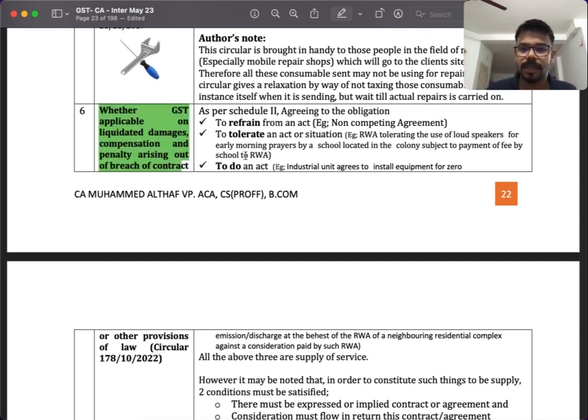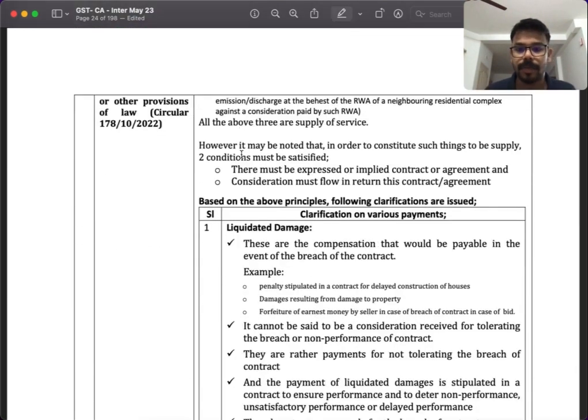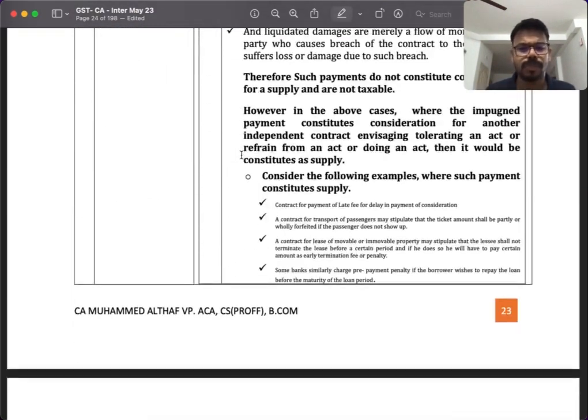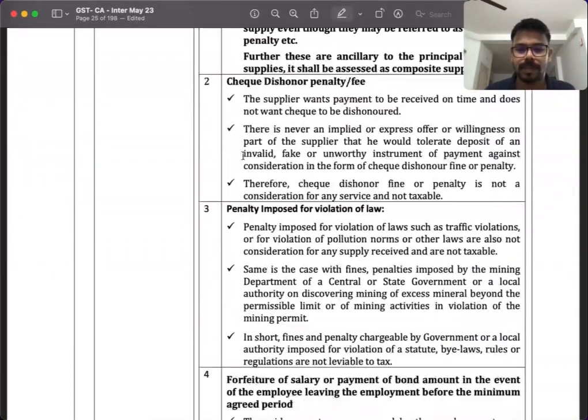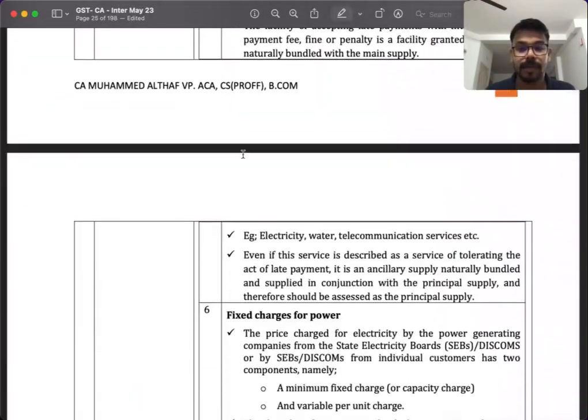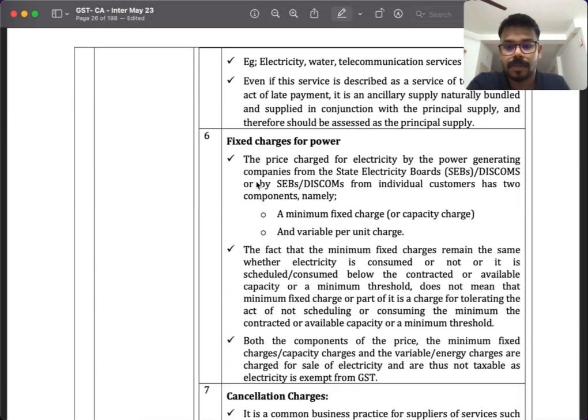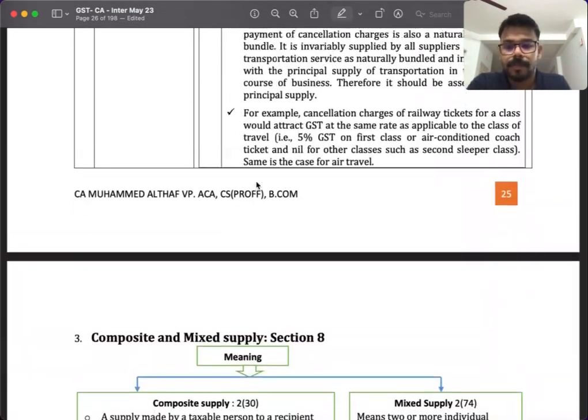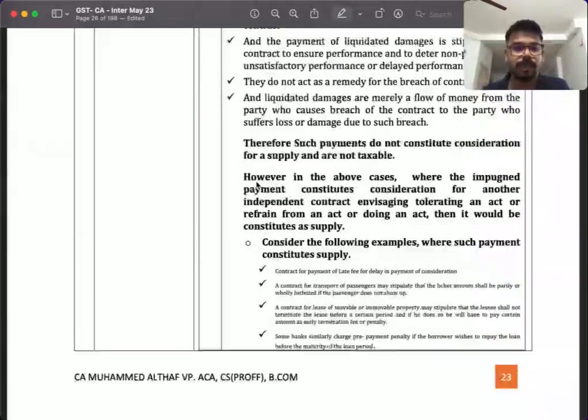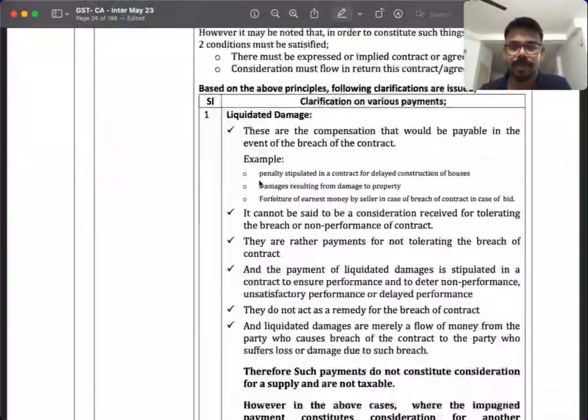Regarding liquidated damages, they have inserted a huge clarification. This much is there, even after I have made it as short as possible. That is a huge thing they have brought in recently.